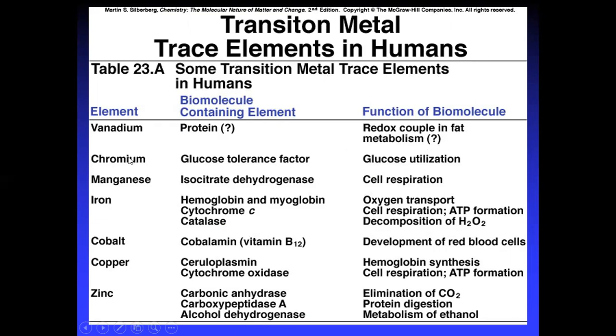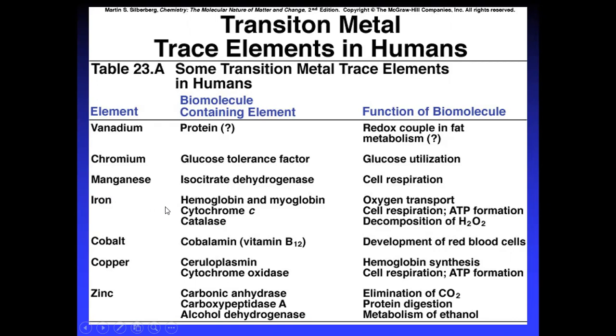Chromium is a glucose tolerance factor, used in glucose utilization. Coming to manganese, the isocitrate dehydrogenase enzyme contains manganese, and this enzyme is useful for cell respiration.